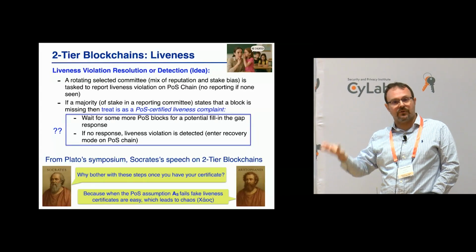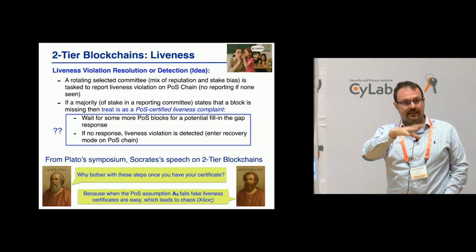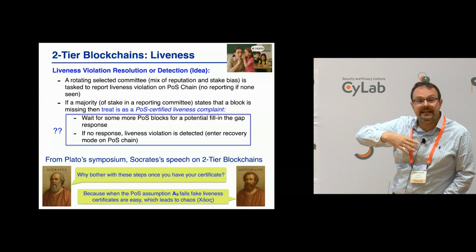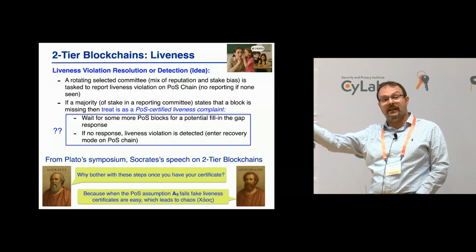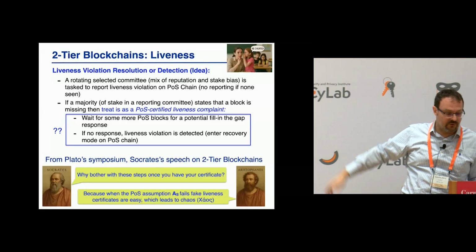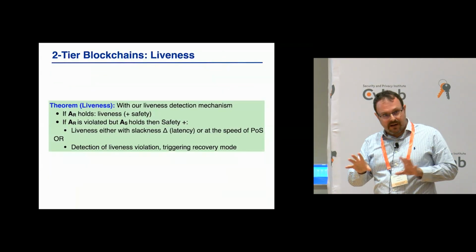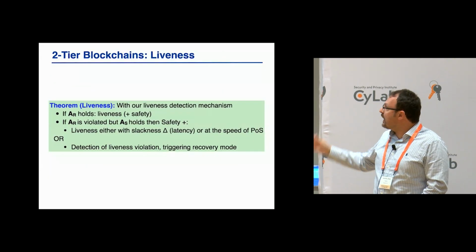There's chaos, right? Because if the majority of stake is in bad hands, such certificates can be easily generated. So I cannot use them immediately to fall back. But if I wait for it to be reported, then I can actually prove with a parametric play that I get exactly what I want.